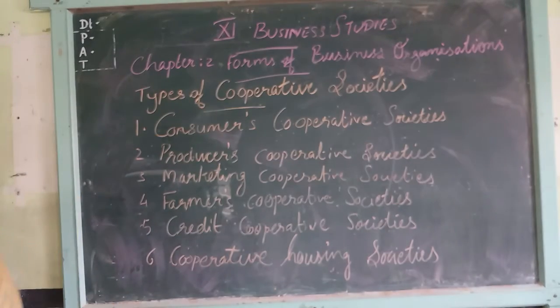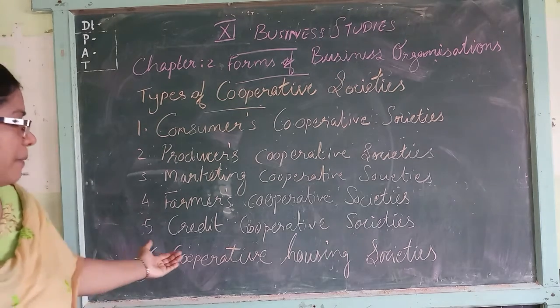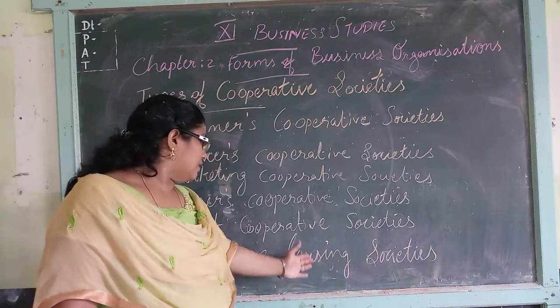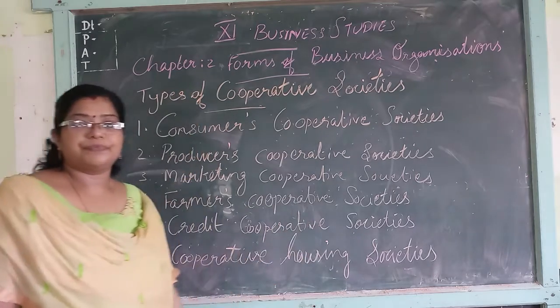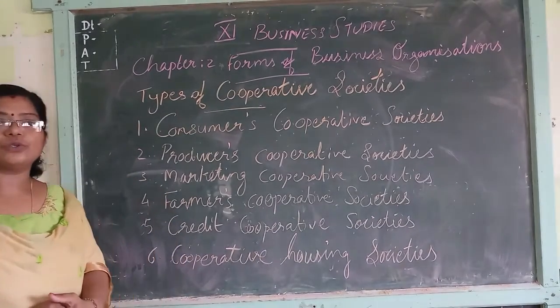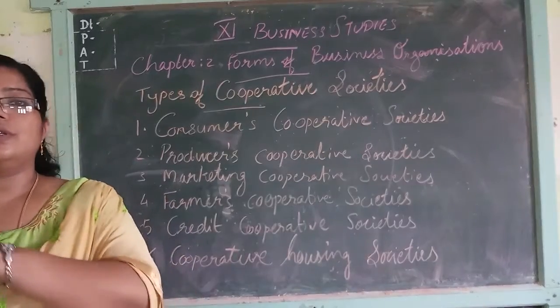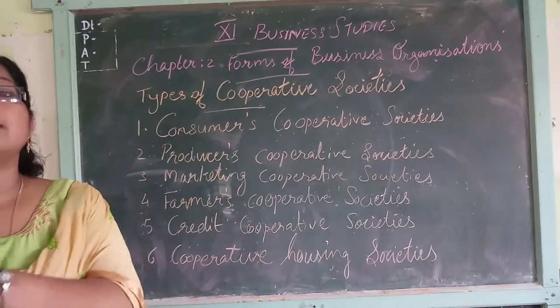Next one is cooperative housing societies. What is the purpose of these cooperative housing societies? They are established to provide houses to their members at a reasonable price.